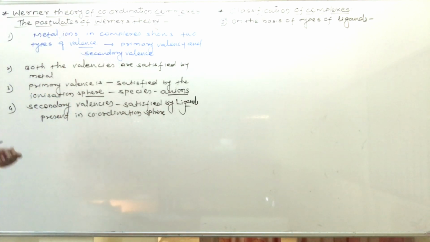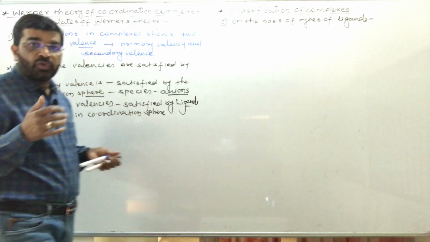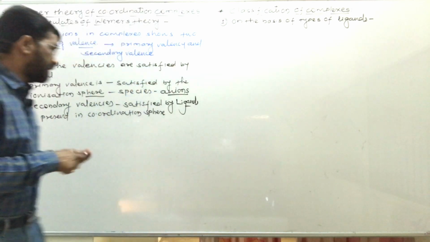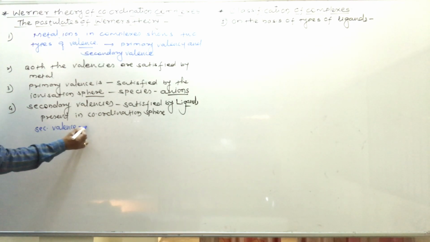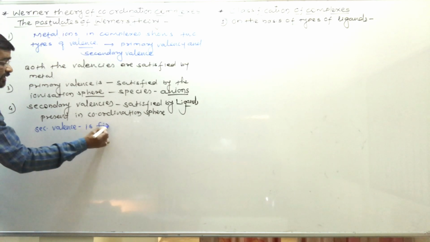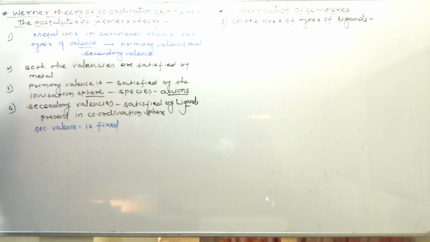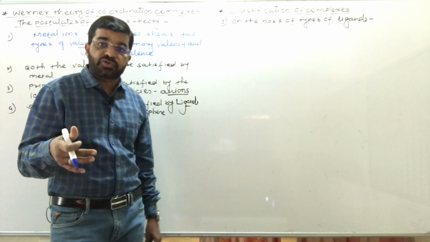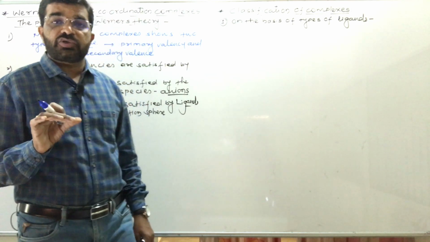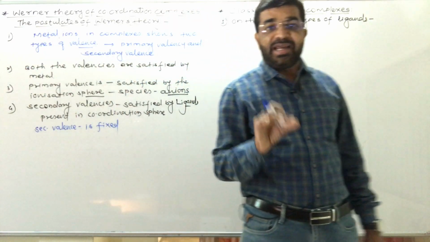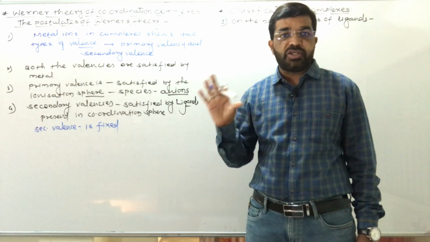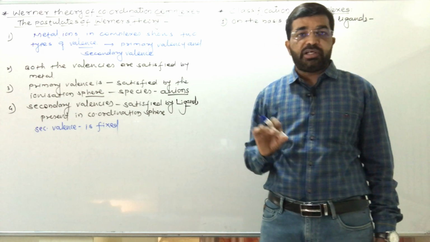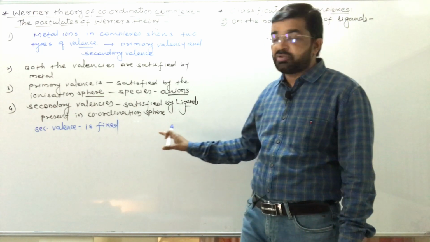One more point you have to remember: this secondary valency is fixed. It is not changed. It is satisfied by the ligands, whatever they may be, anions or neutral molecules present in the coordination sphere.